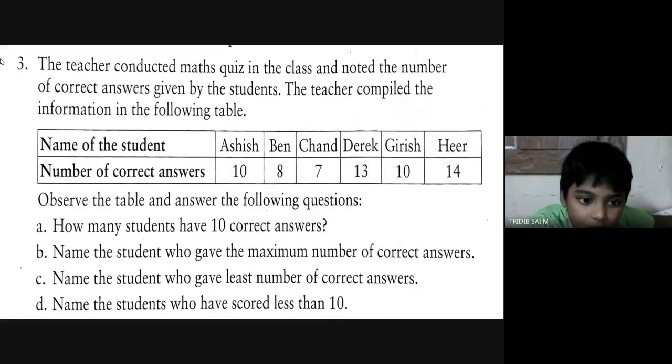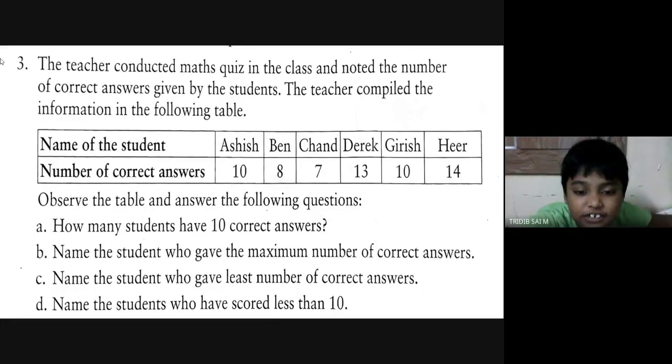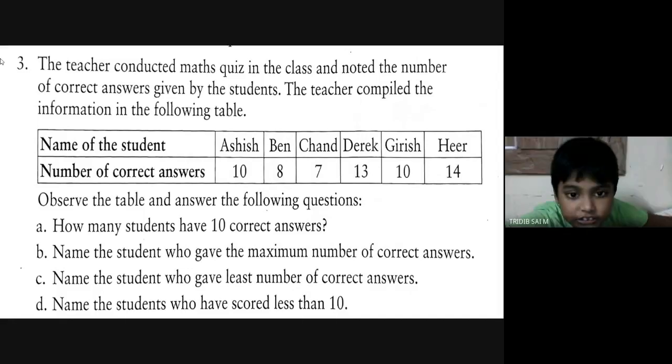How many students have 10 correct answers? 2 children, ma'am. Not children, 2 students or children. Now, tell me the names of them. Ashish and Girish.